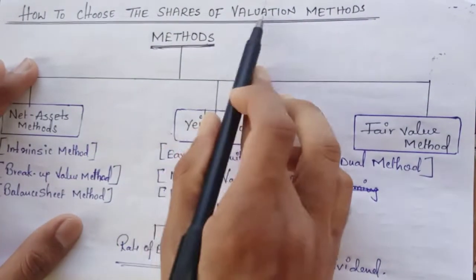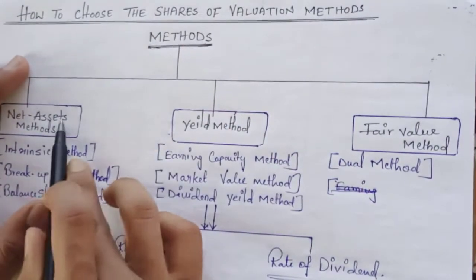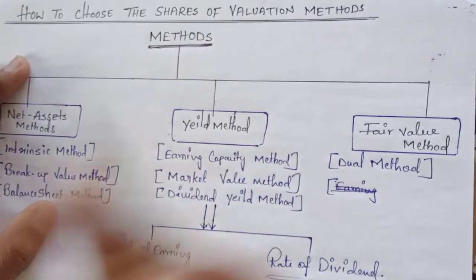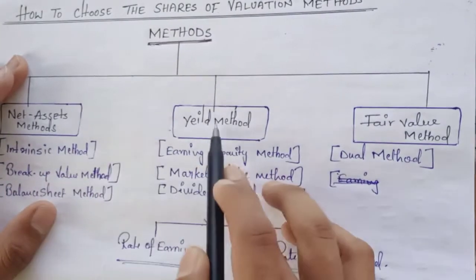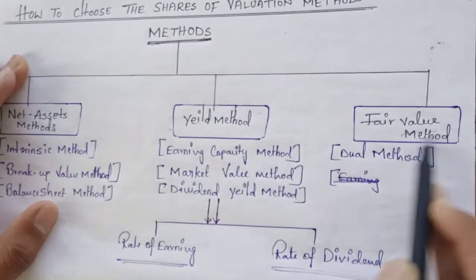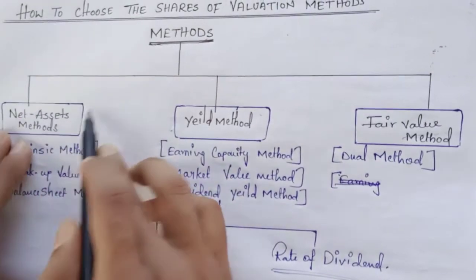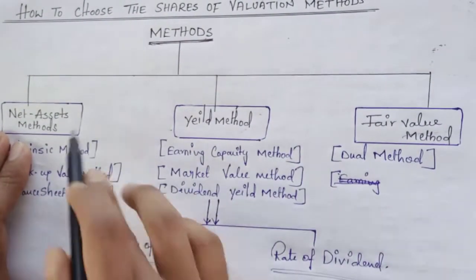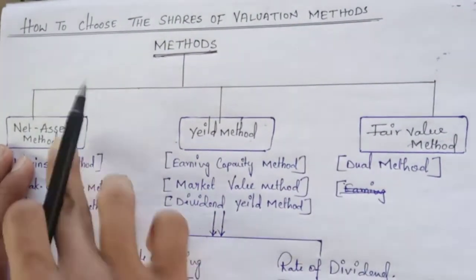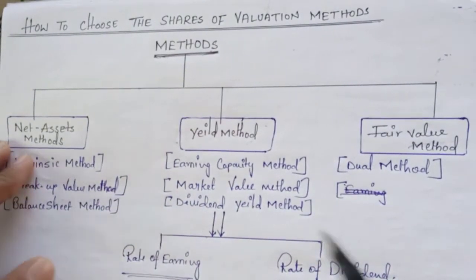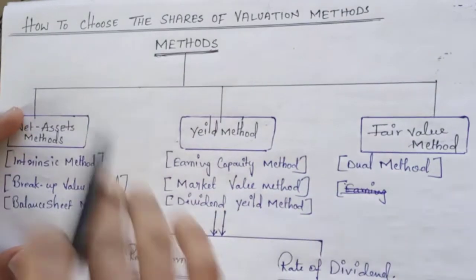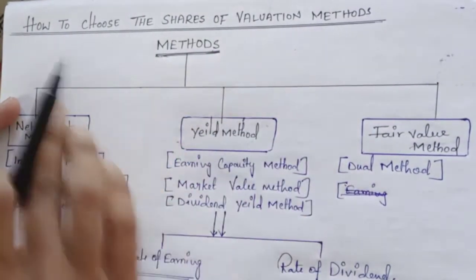Methods of valuation of shares. There are mainly three methods of valuation of shares: the net asset method, the yield method, and the fair value method. In the upcoming videos, we are going to discuss all these methods briefly. Here we have only come for the introduction.